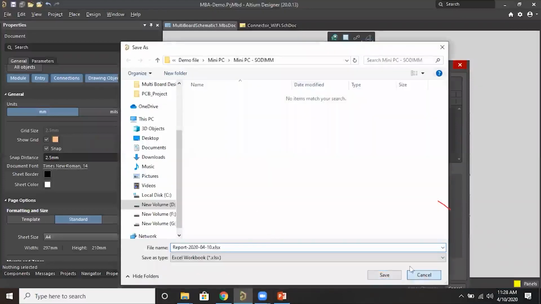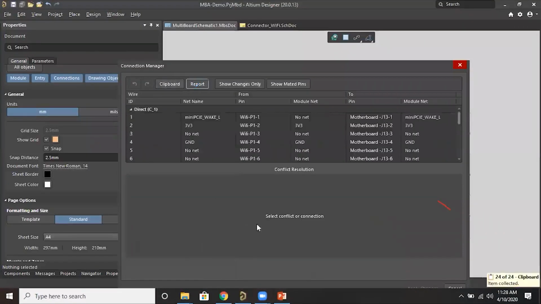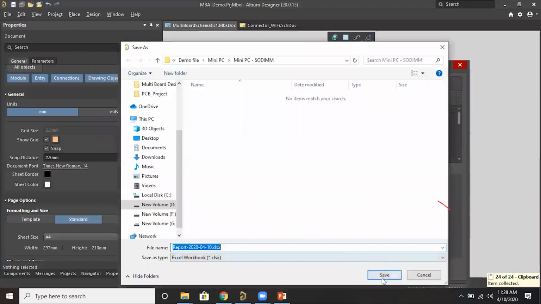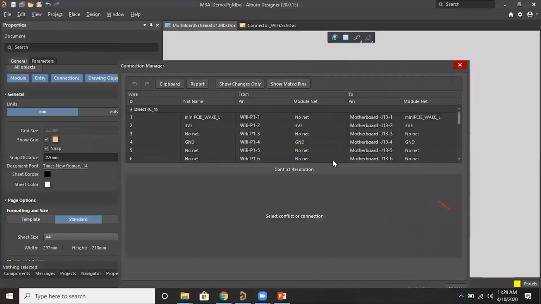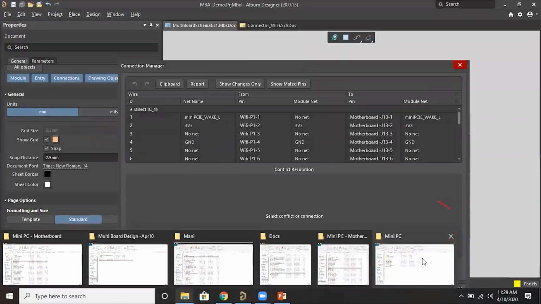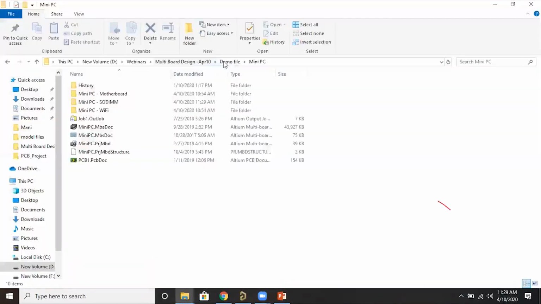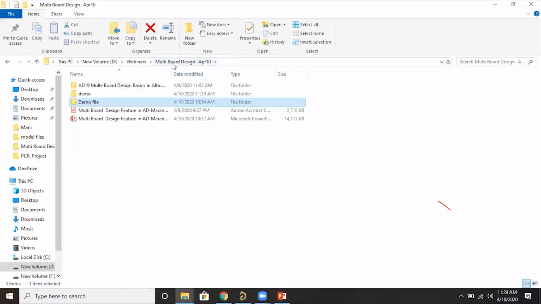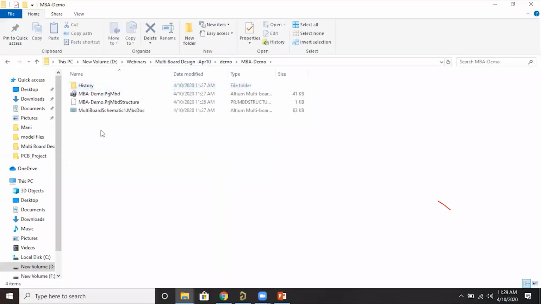In the report, you can show connections. In the report, you can export the connection list manually. Suppose the second time you want to verify, or you want to share the report with your manager or the reviewer, you can share the report in Excel format. Let's see. Exported, right?